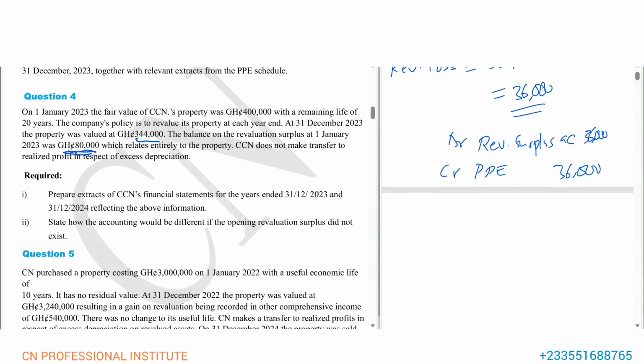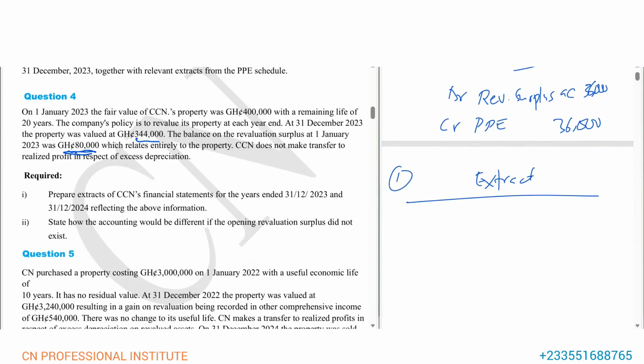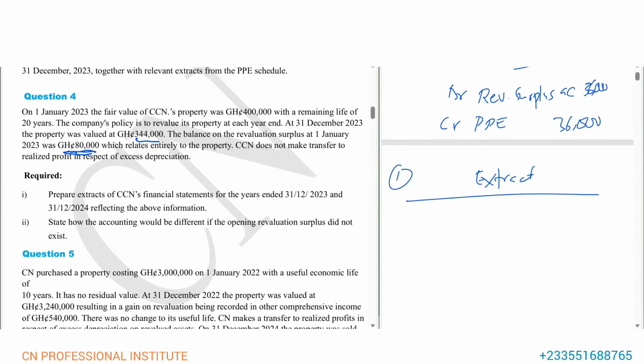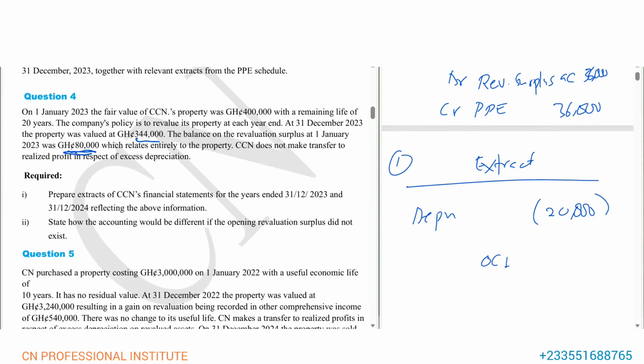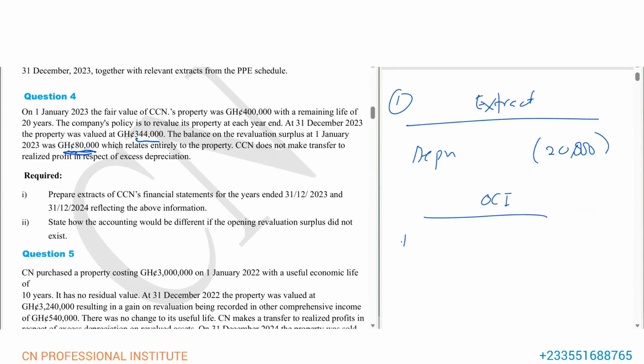Now let's prepare some small extract. So we are still working on part I. Let's look at the extract. We are going to record depreciation of 20,000, and that depreciation is for the year. Let me put this in brackets to show it's an expense. Then we go to OCI, other comprehensive income. We have revaluation loss, and let me also put that in brackets.